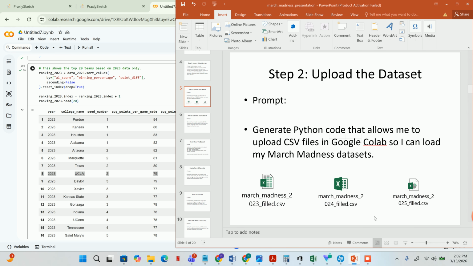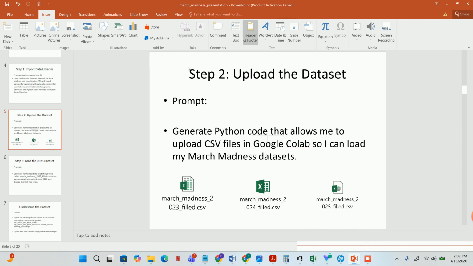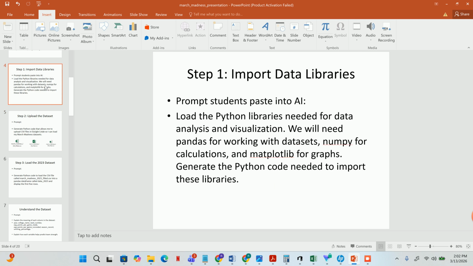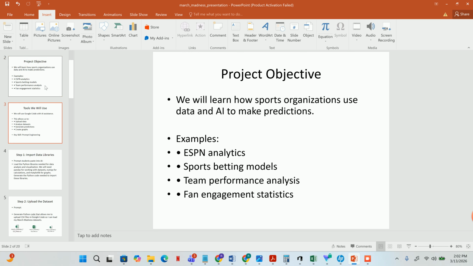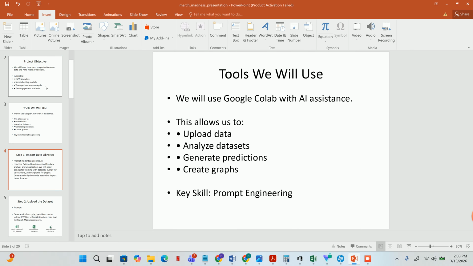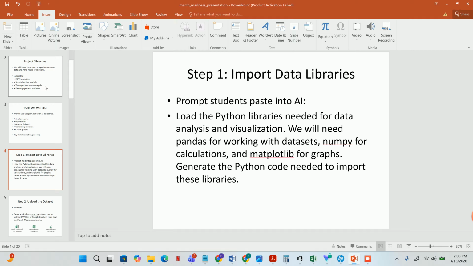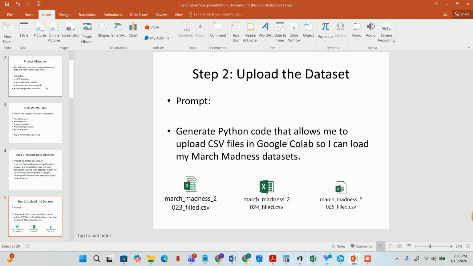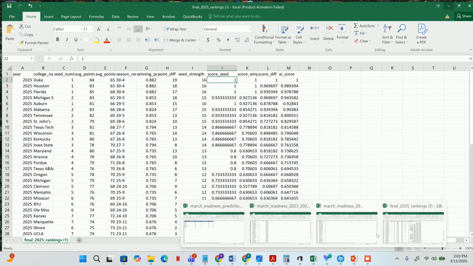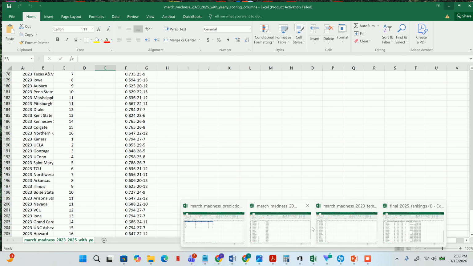Now, how are we going to accomplish this, right? As you can see here, I created a PowerPoint just like we had on our PD, where it aligns the project objectives and tools we're going to be using, and it gives the prompts that we're going to be using in Colab. So I have uploaded as well the three data tables that we're going to be using, just so you can see an example of how they look.